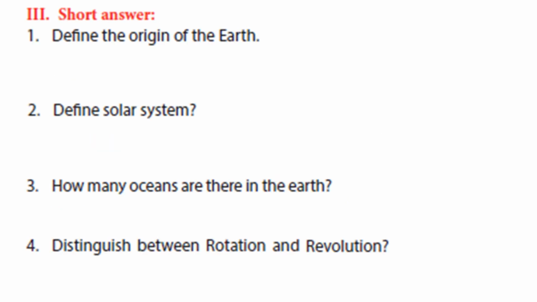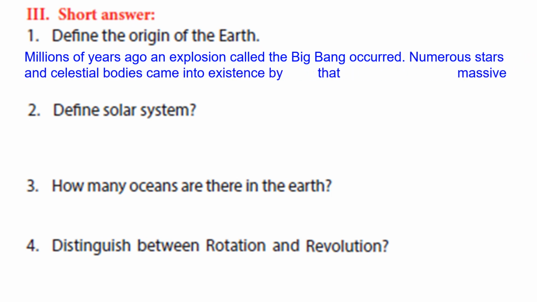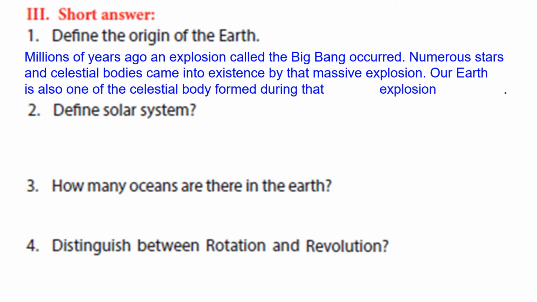Next one is define the origin of the Earth. Millions of years ago, an explosion called the Big Bang occurred. Numerous stars and celestial bodies came into existence by the massive explosion. Our Earth is also one of the celestial bodies formed during the explosion.